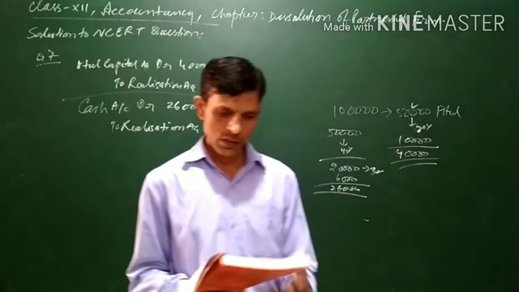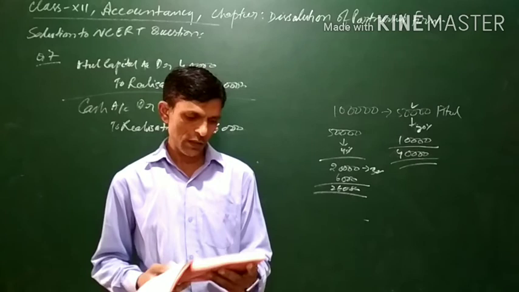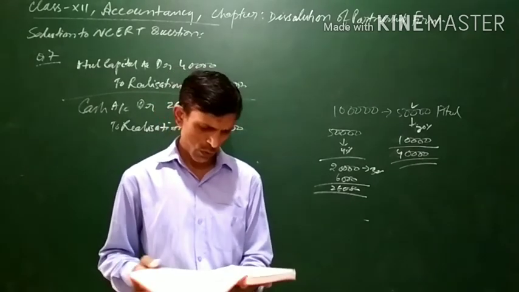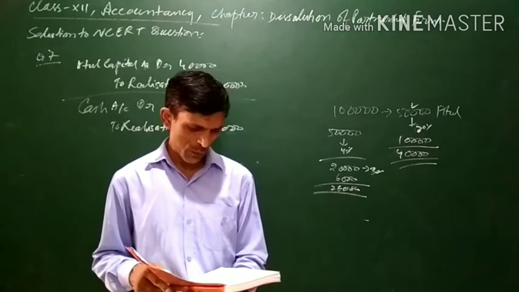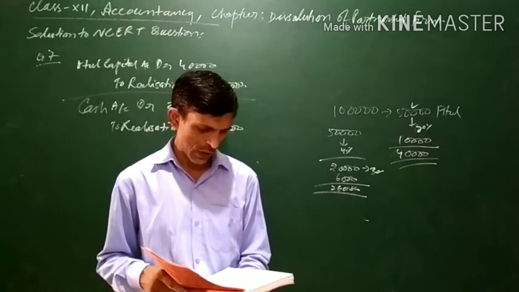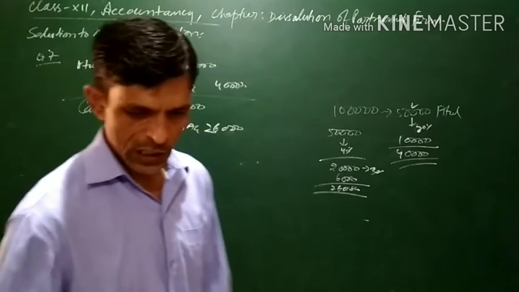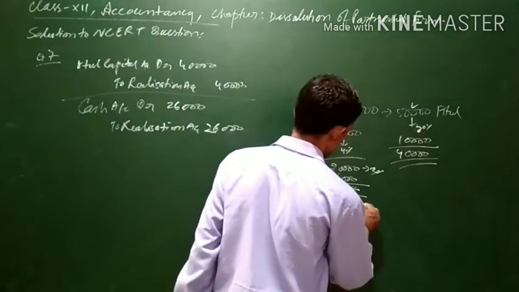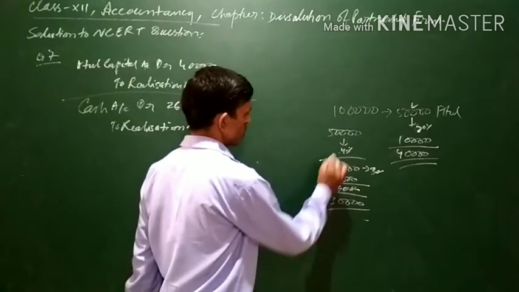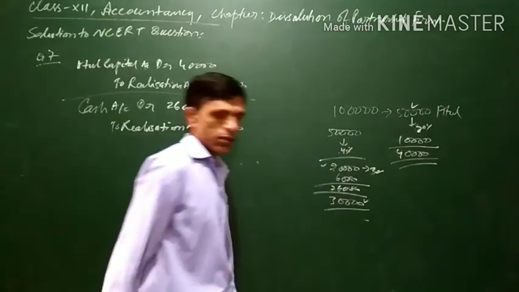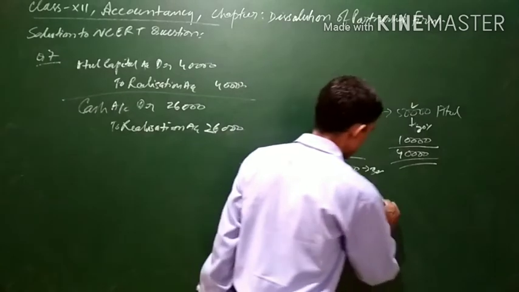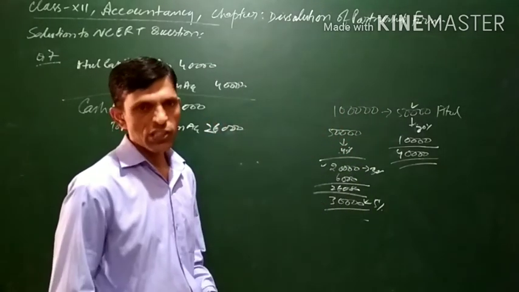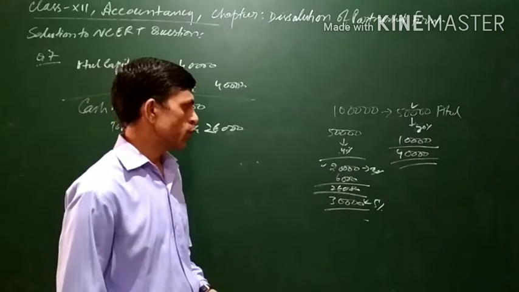Now the balance is 5% obsolete, realized nothing, and the remaining assets were handed over to the creditor in full settlement of the claim. So the remaining assets will be 30,000, because 20,000 is sold, and the remaining 30,000 is left. Out of this, 5% becomes obsolete, it is not sold, nothing is realized, and the remaining is given to the creditor in full settlement of the claim.